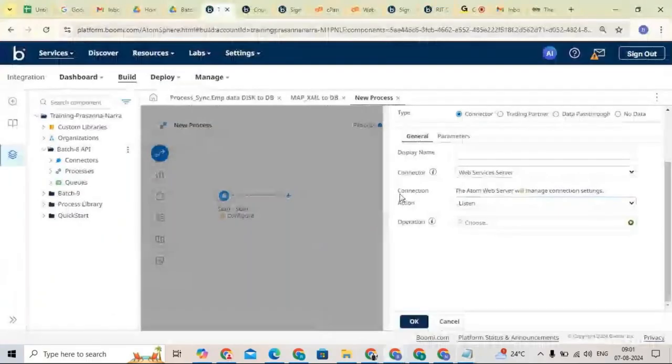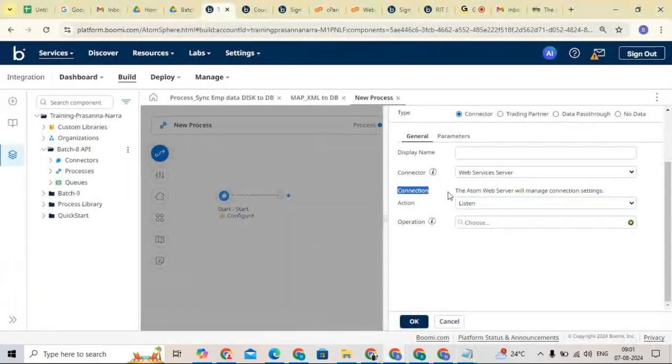You can see here in the connection part, it says that the Atom web server will manage the connection settings. In the Atom, we changed the API type to advanced, and in the shared web services, that will manage the connection details.